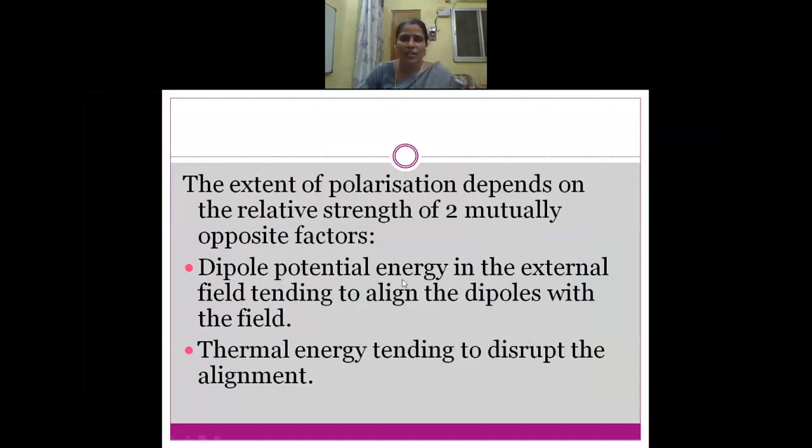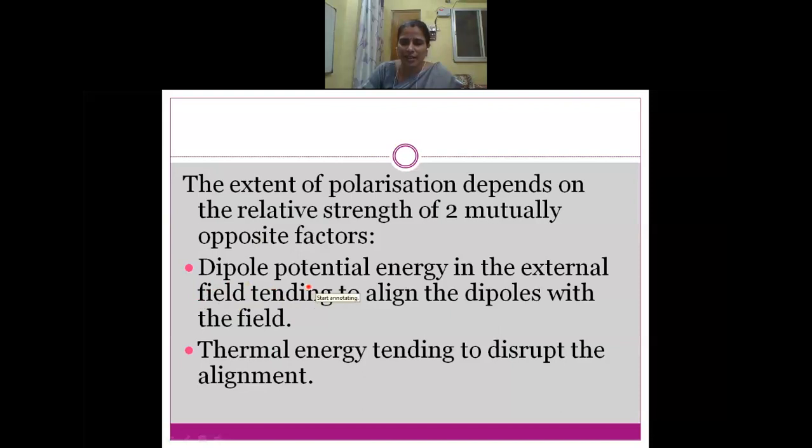Now, let us see a very important concept. The extent of polarization depends on the relative strength of two mutually opposite factors. What are they?